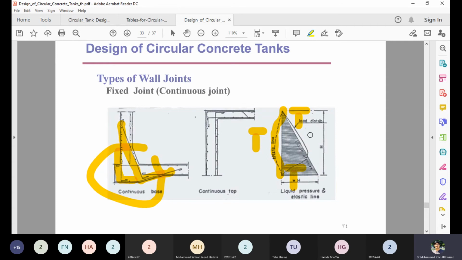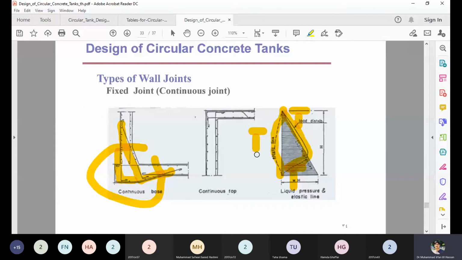When you analyze the tank, this behavior is not similar to a rectangular slab, because if it is a rectangular slab, then the behavior is slightly different, and because of the shape of the tank, the behavior changes. But this has been analyzed: when it is a circular tank and it is fixed at the base, the load goes like that. This is the load distribution.